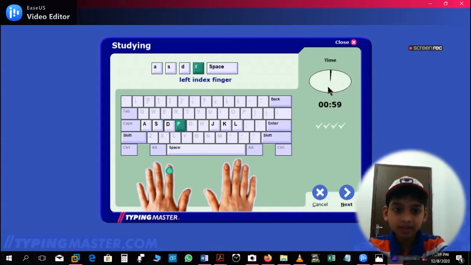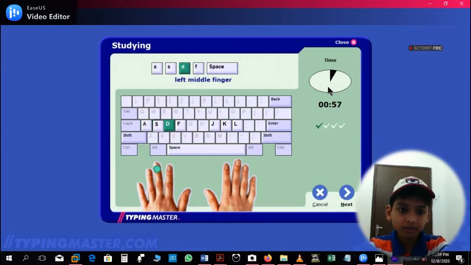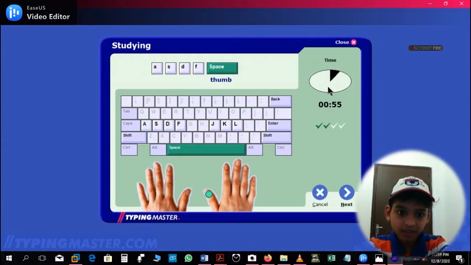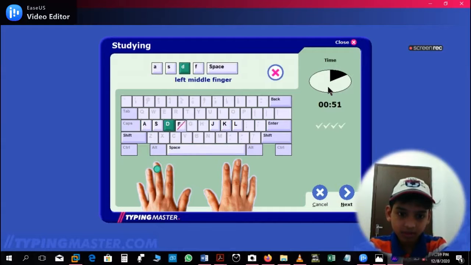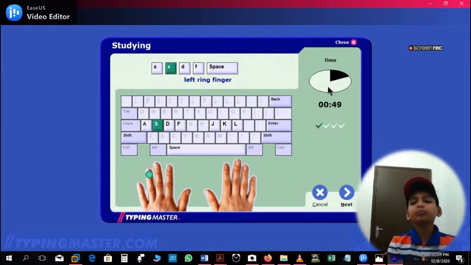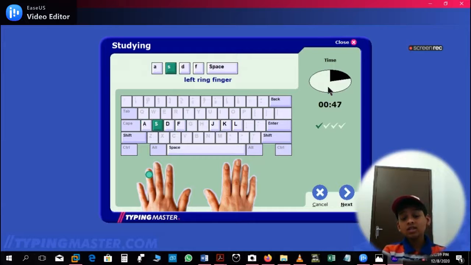So I will type ASDF, ASDF. Like this, easily with this software you can do typing, and there are some fundamentals that you have to remember when you are doing typing.